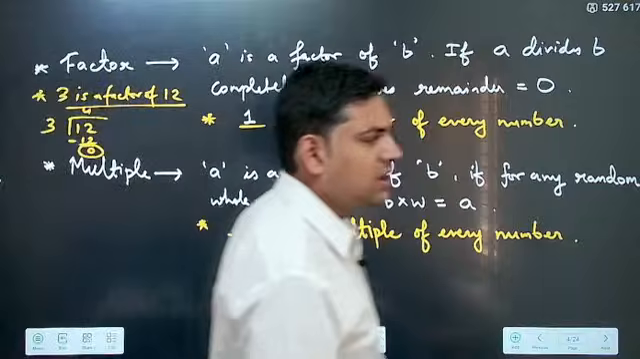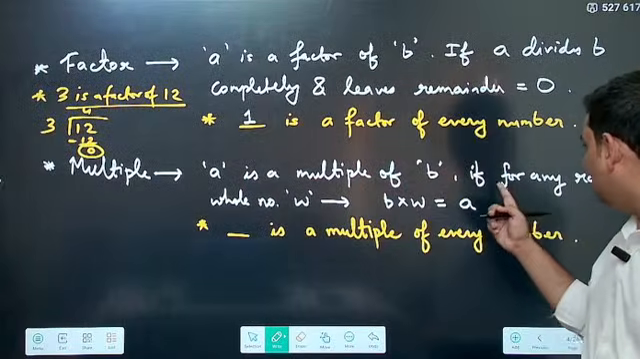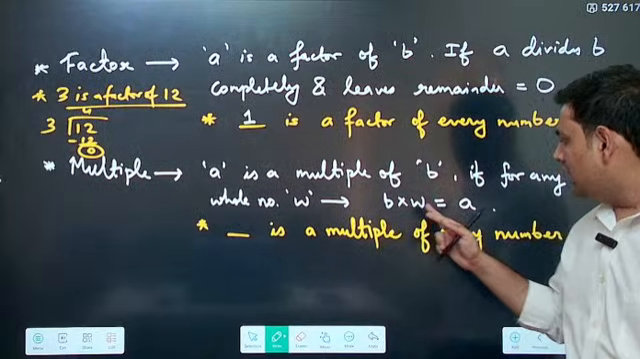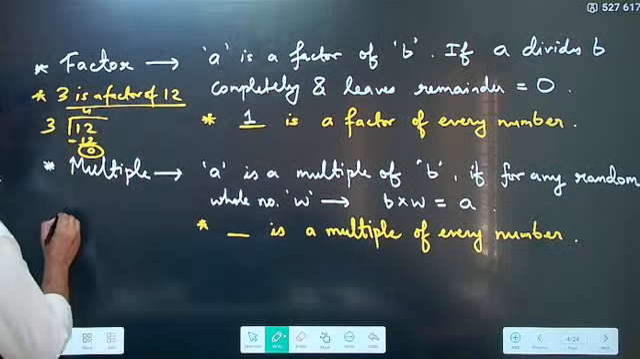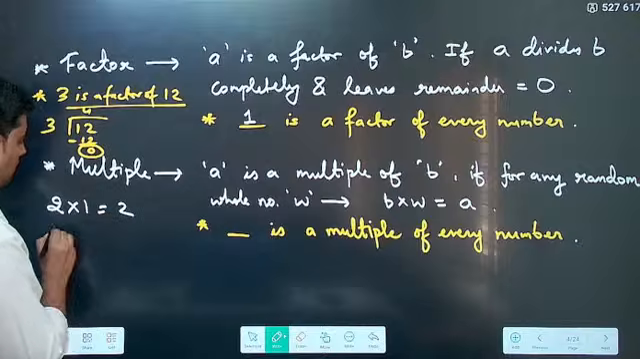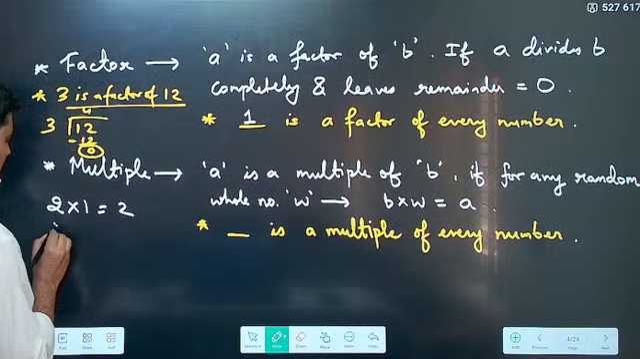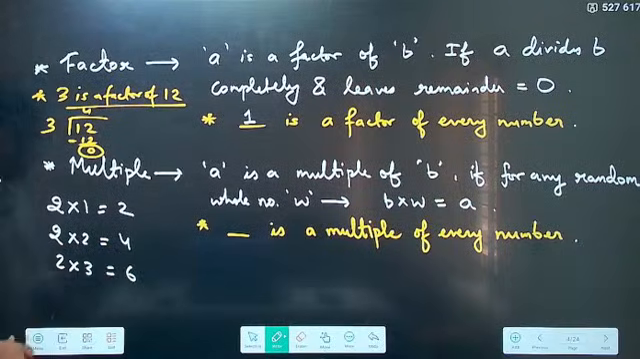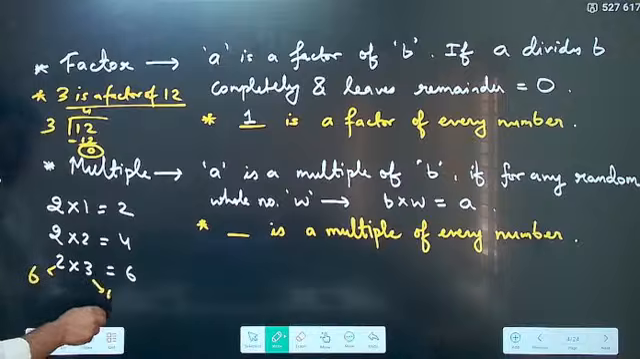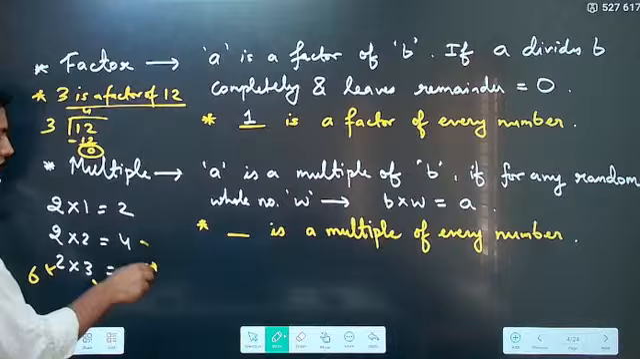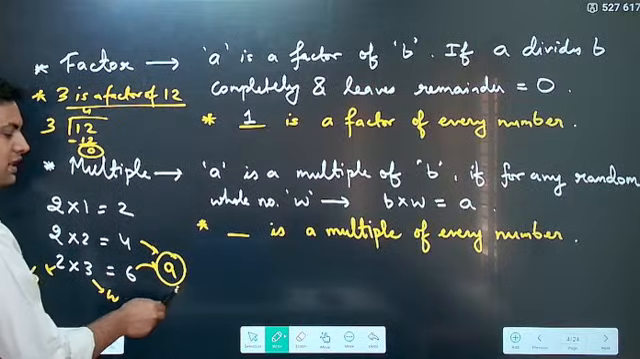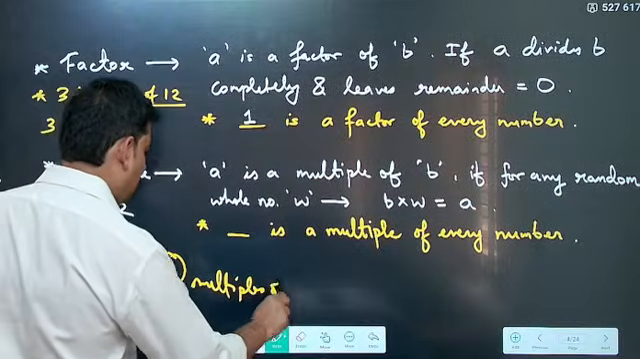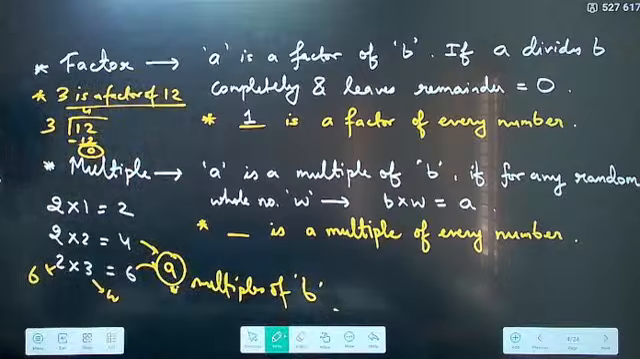Now what are multiples? A is a multiple of B if for any whole number W, B into W is equal to A. We must have seen this in tables, that is 2 ones are 2, then 2 twos are 4, then 2 threes are 6. So this is any number B being multiplied by any whole number W, and these are the different values of A you are getting. So all these A are multiples of B. This is the whole point.